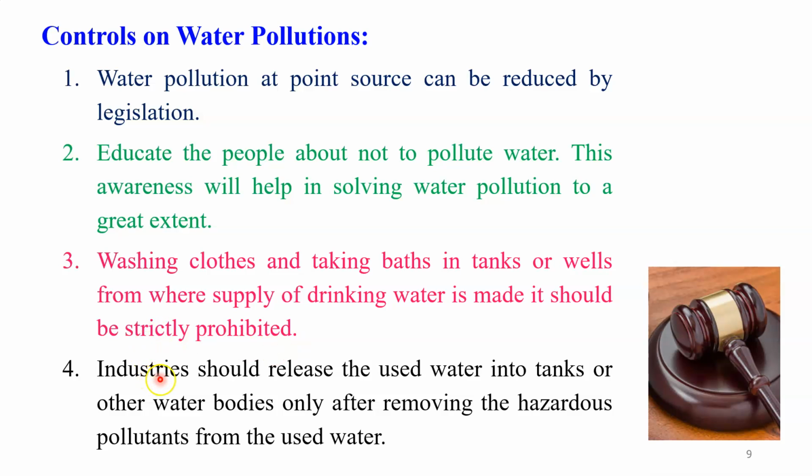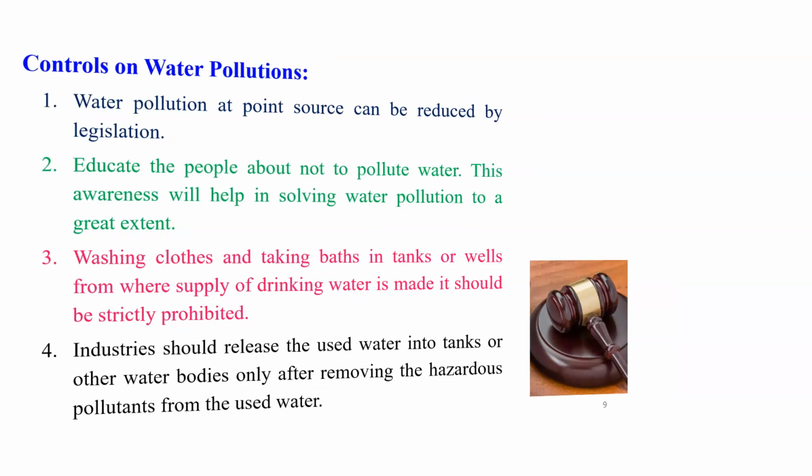Then the fourth one: industries should release the water into the tank or other water bodies only after removing the hazards and pollutants from the used water. If you do that, definitely we can avoid the various side effects of water pollution. So for that purpose, it is very important that we release the water only after removing the hazards and pollutants, which should be separated from that water.